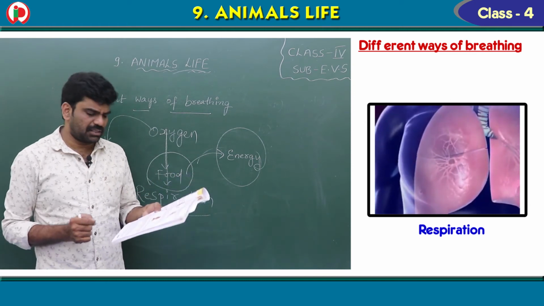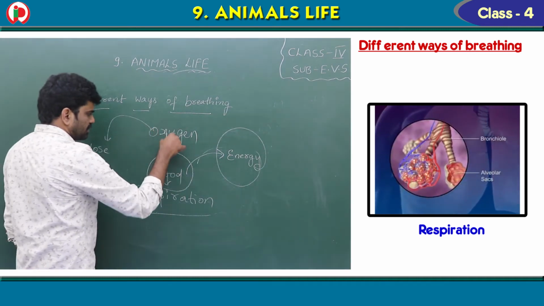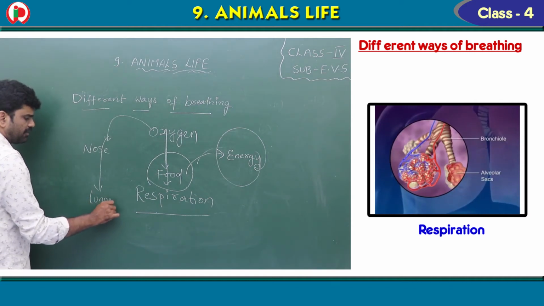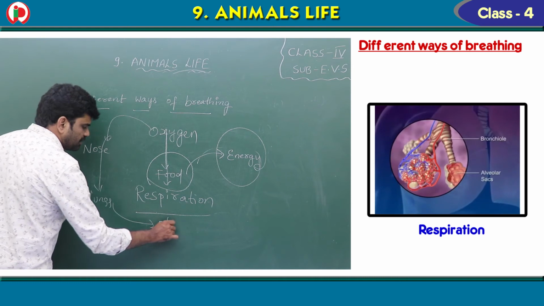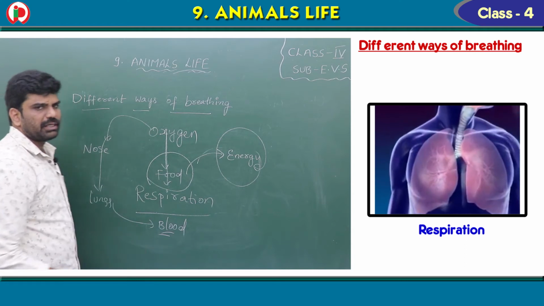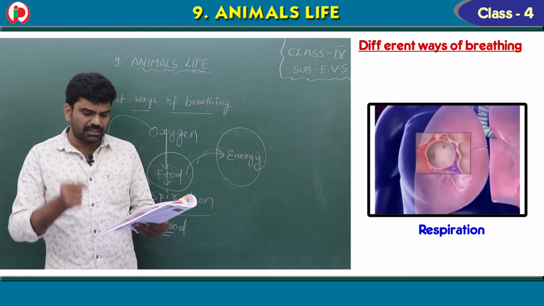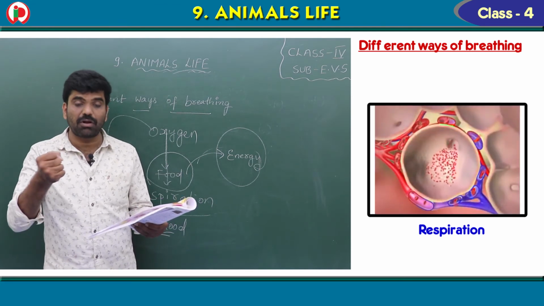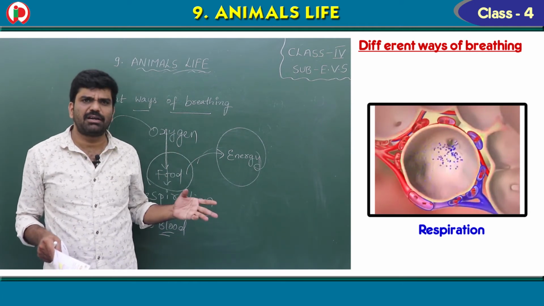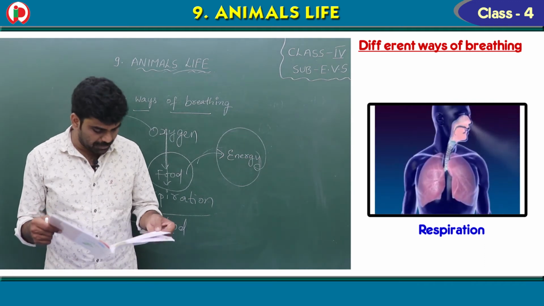Air enters the lungs where oxygen is passed into the blood. So from the nose, the oxygen enters into the lungs and finally to the blood. Now this blood supplies this oxygen to each and every part of our body. The next one here, see, the harder we work, the more oxygen we need. When you do strenuous exercise or hard work, what will you require? More oxygen.